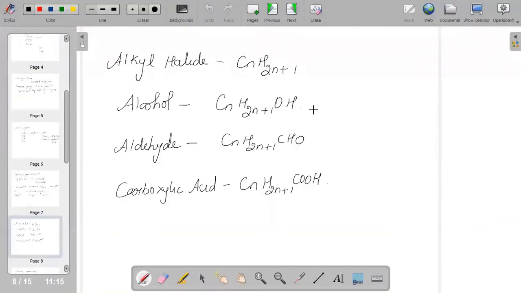For each one, alcohols, phenols and ethers, we have a separate chapter. Ketones, we have a separate chapter. Amines, we have a separate chapter. So going further, we will be studying each functional group in much more detail in the coming chapters.